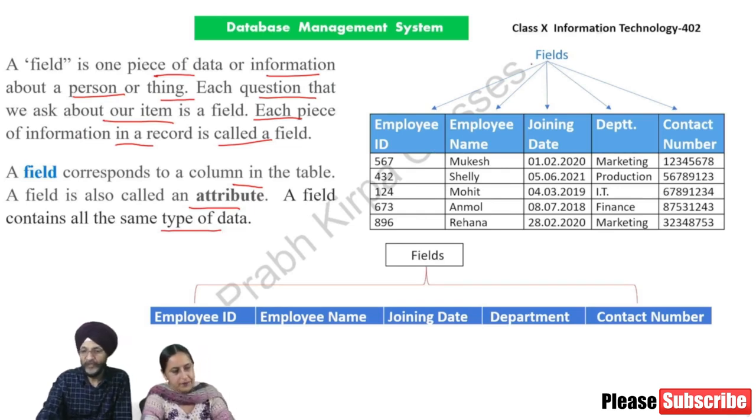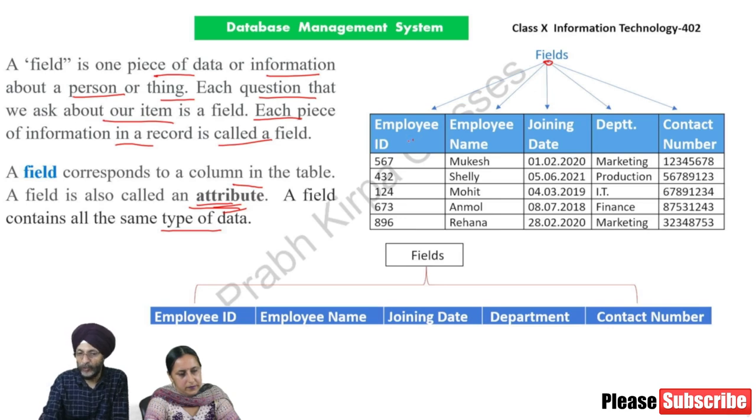Here in this table, you can see that there are 5 fields, as has been clarified in this picture. These are the 5 fields. Fields are also known as columns, or these are also known as attributes. If we come to a particular field, here employee name, all these fields are showing only the names of the persons who have been employed by the company. If we come to this third field, joining date, then this field only shows the joining dates and not any other information such as name or ID.